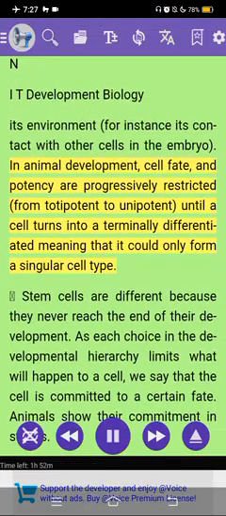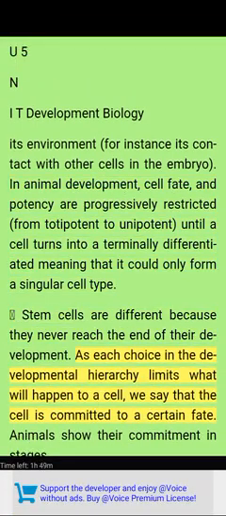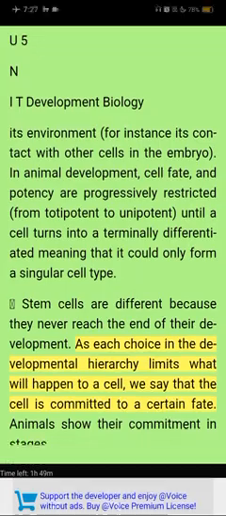In animal development, cell fate and potency are progressively restricted from totipotent to unipotent until a cell turns into a terminally differentiated cell, meaning that it could only form a singular cell type. Stem cells are different because they never reach the end of their development. As each choice in the developmental hierarchy limits what will happen to a cell, we say that the cell is committed to a certain fate. Animals show their commitment in stages.